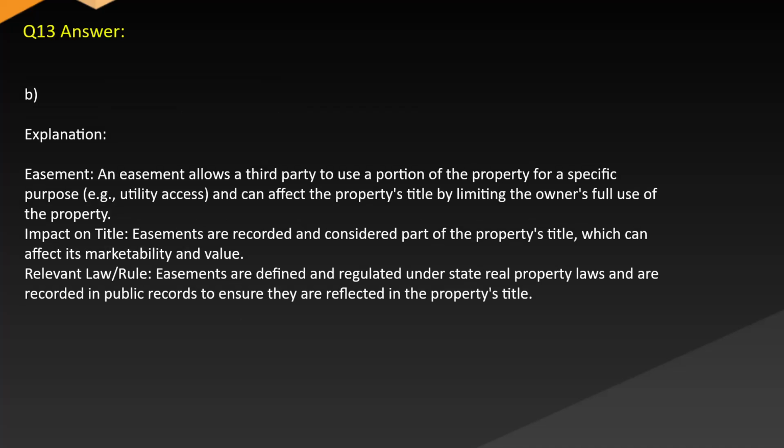Answer: B. Explanation. Easement. An easement allows a third party to use a portion of the property for a specific purpose, e.g. utility access, and can affect the property's title by limiting the owner's full use of the property. Impact on title. Easements are recorded and considered part of the property's title, which can affect its marketability and value. Relevant law. Easements are defined and regulated under state real property laws and are recorded in public records to ensure they are reflected in the property's title.